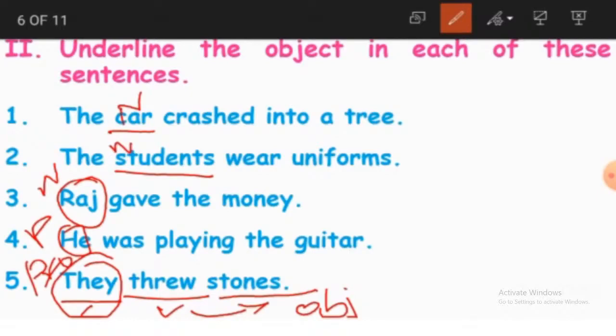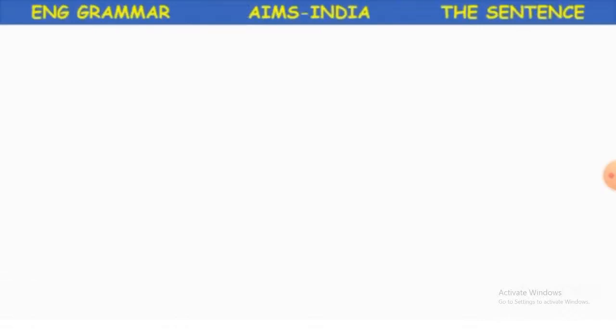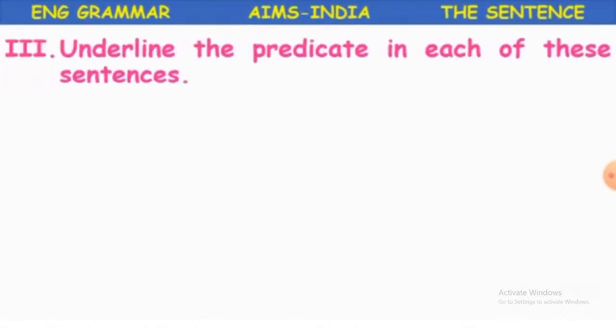Okay, so you have to always remember these nouns and pronouns, where we have to call it a noun, how we have to identify a noun and how we have to identify the pronoun. This is also very important for you in further classes. Okay. So we'll go to the next sentences. So we have to underline the predicate in each of the sentences.